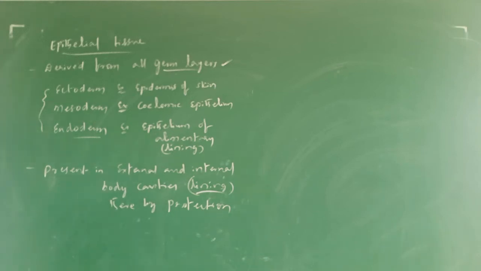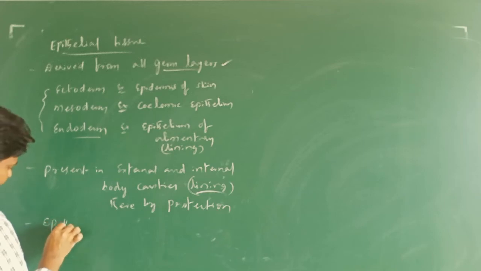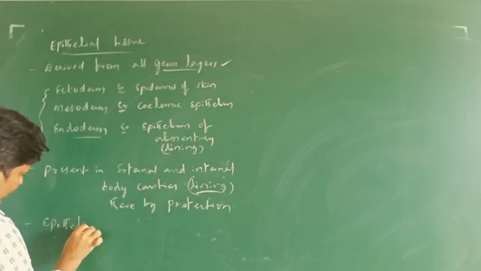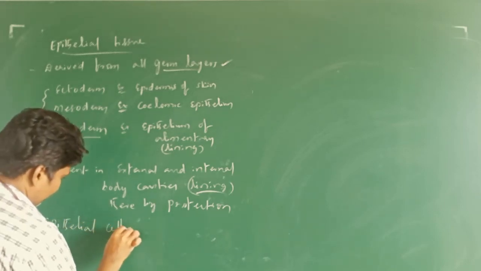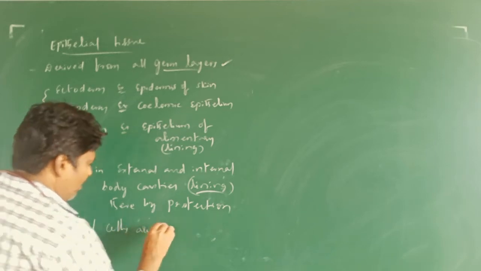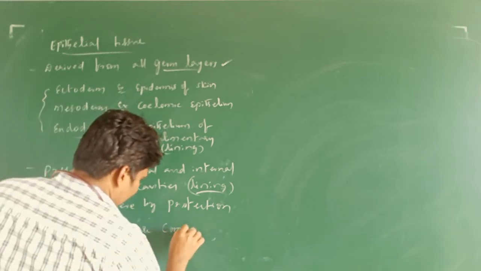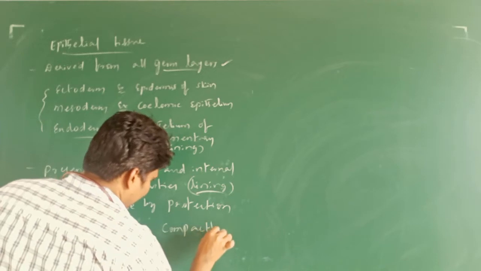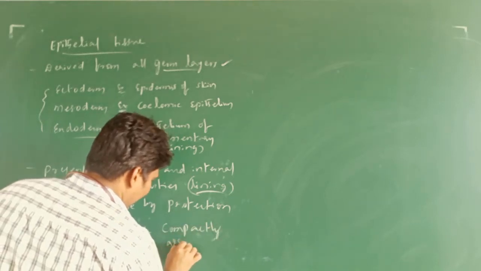And these epithelial cells are compactly arranged. What is meant by compact?